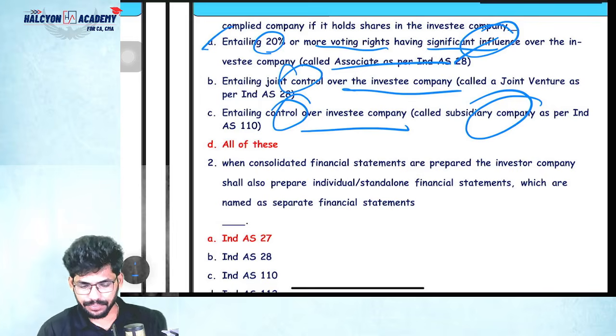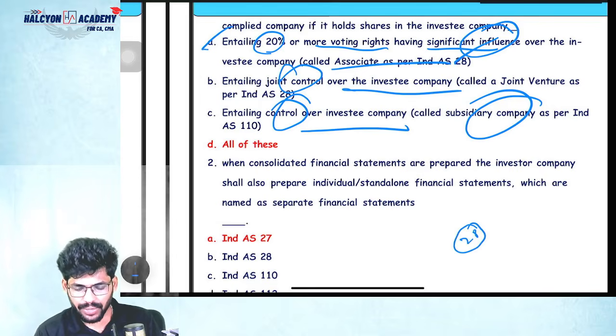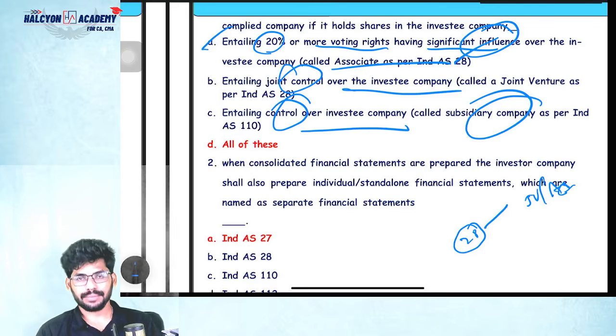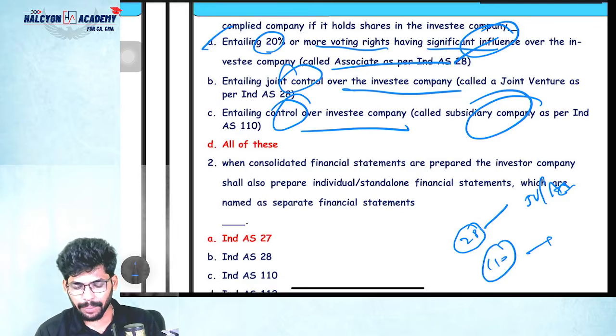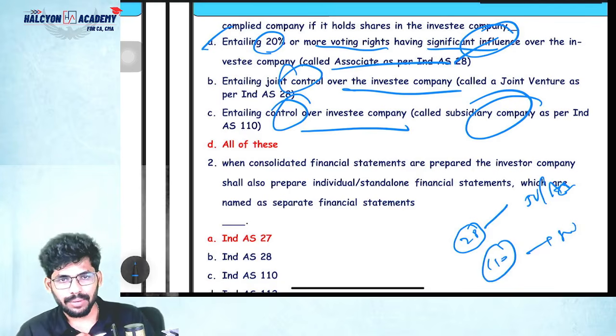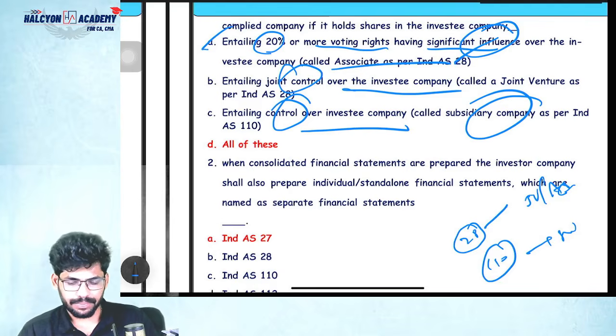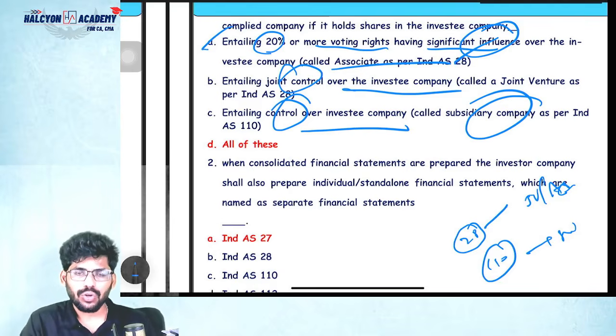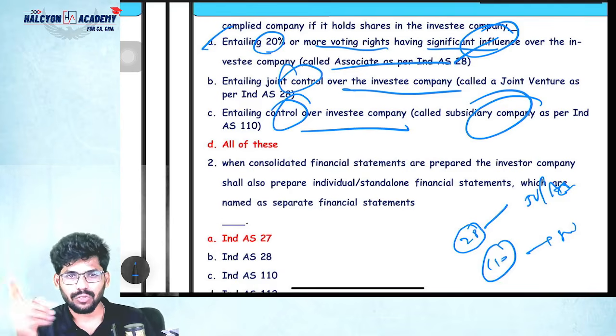See, guys, Ind AS 28 covers nothing but joint ventures as well as associate companies. Next, Ind AS 110 will be applied for subsidiary companies. For example, I have a 90% holding in a particular company, B Limited. Assume that. So B Limited is a subsidiary company.